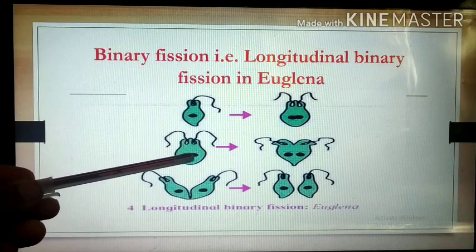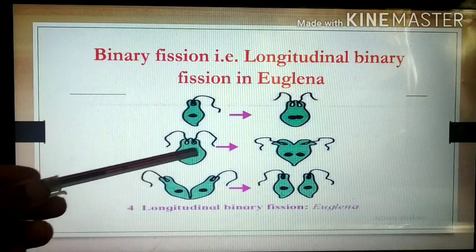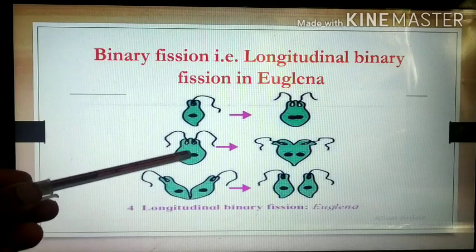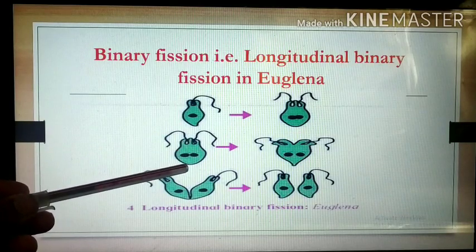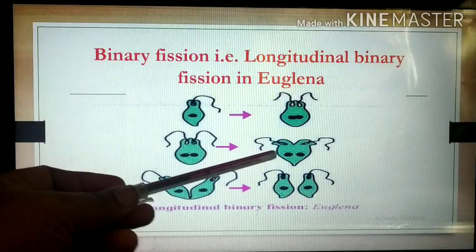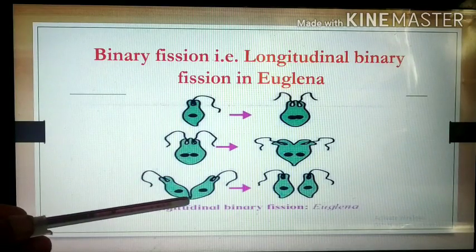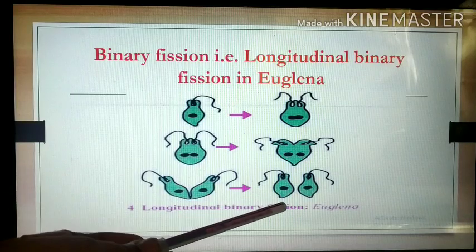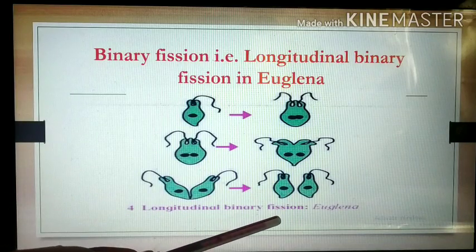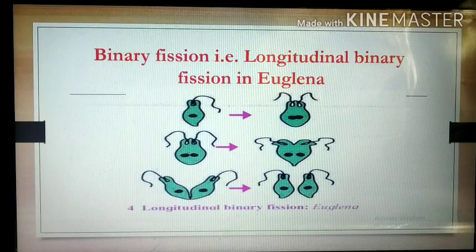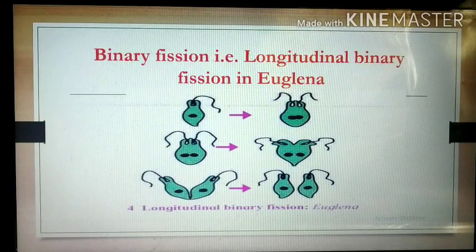First of all, karyokinesis occurs and we get two nuclei. Then the cytoplasm divides along the longitudinal axis. A notch is produced that deepens and finally separates, and we get two daughter Euglena. So this is binary fission, but in a longitudinal way. So longitudinal binary fission takes place in the Euglena.